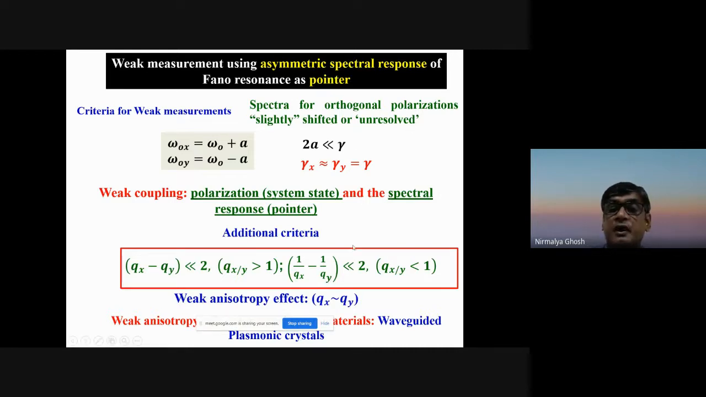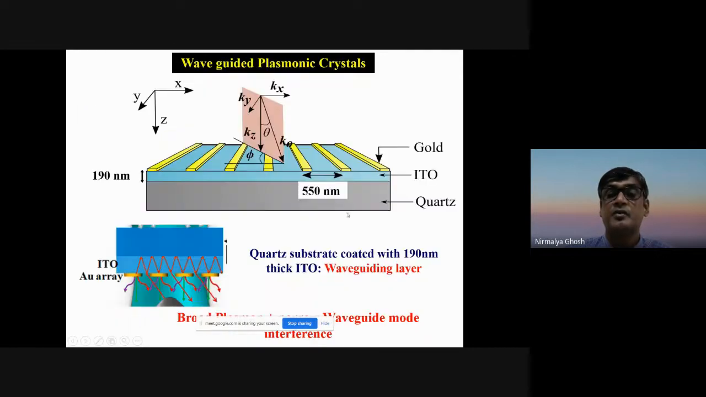And then, of course, there is this additional criterion that qx minus qy, the asymmetry parameter difference, would also be small. So this is what we call the weak coupling between the polarization, which is the system, and the spectral response. This kind of system we could realize in a special kind of metamaterial, which is a waveguided plasmonic crystal. We fabricated this using e-beam, electron beam lithography.